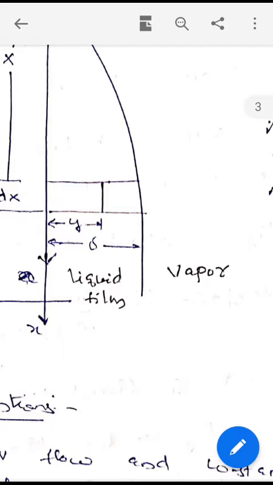Now what is the viscous force? Viscous shear force equals mu into du by dy into area, which is dx into 1, and the gravitational force is the mass of the film into g.